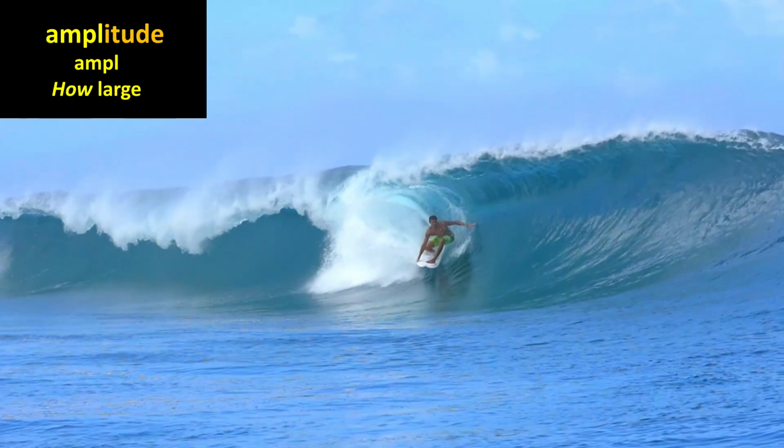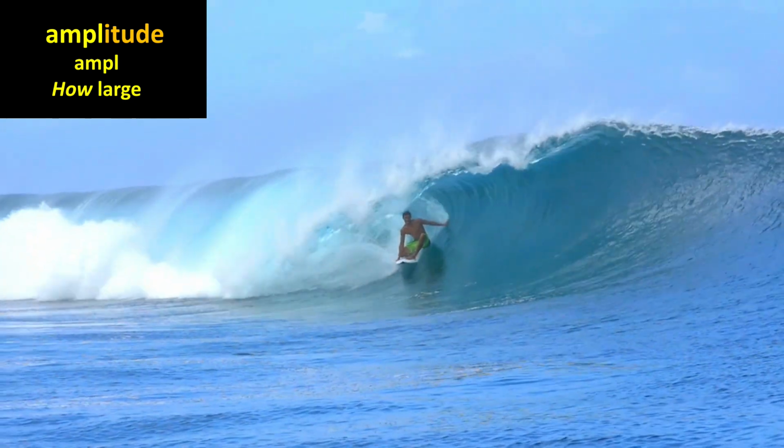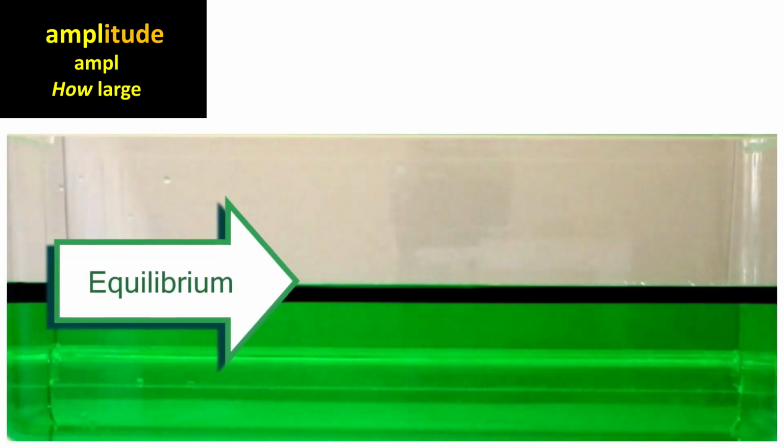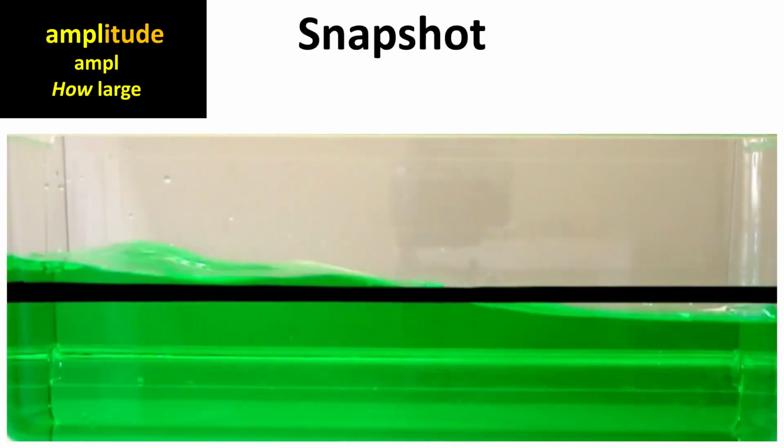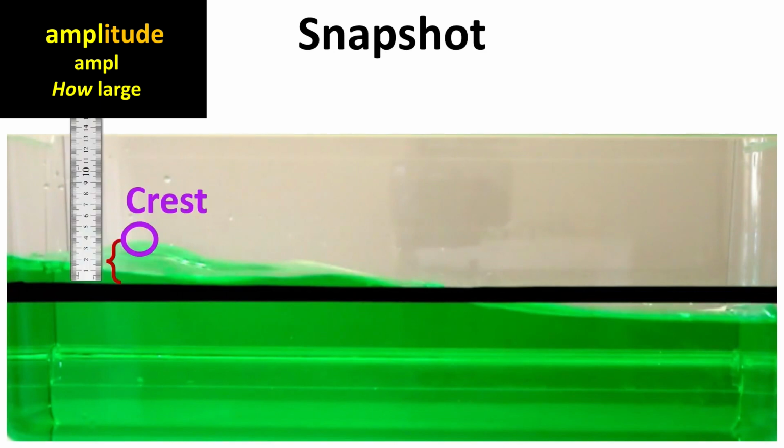The most common use of the word amplitude is to describe how tall a wave is. For example, to measure the amplitude of the waves in this container, we first find the level of the water if there were no waves, which we'll write with a black line. Then we take a snapshot picture when there is a wave and measure its height above the black line. That height is the wave's amplitude.